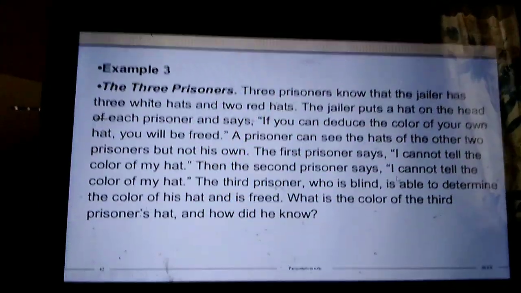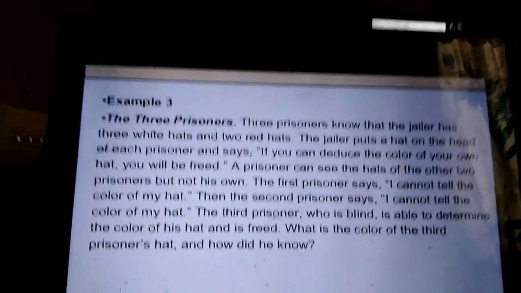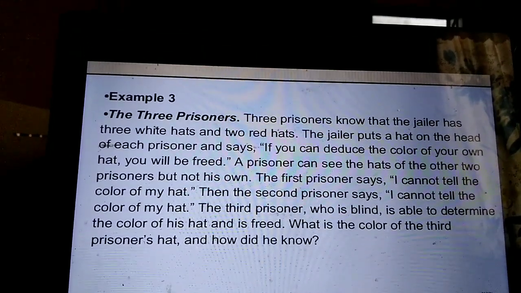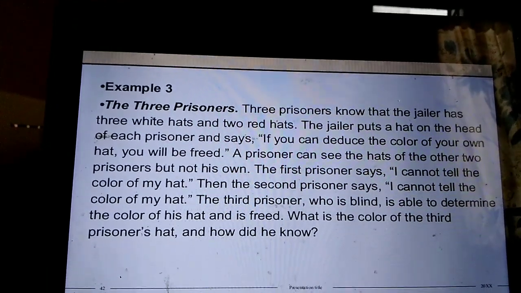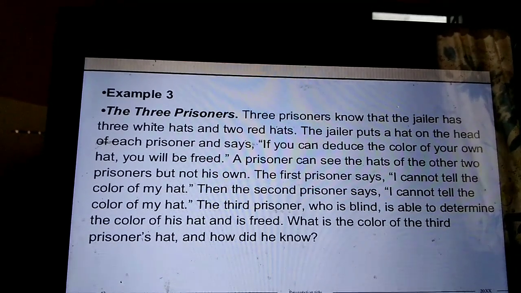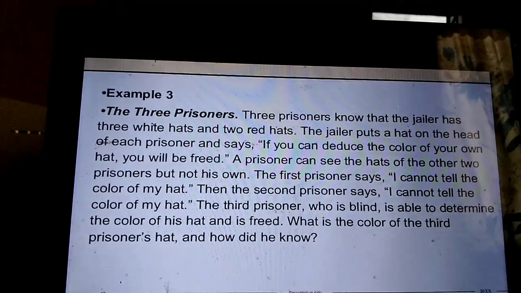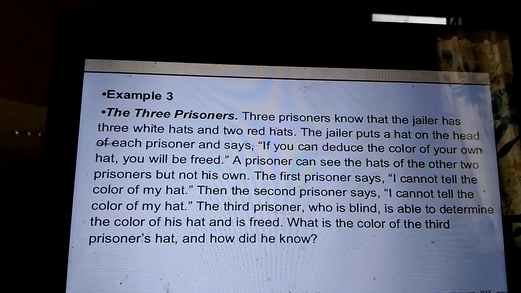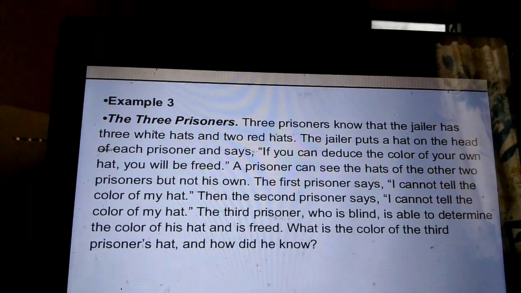So this is the example. The three prisoners know that the jailer has three white hats and two red hats. The jailer puts a hat on the head of each prisoner and says, if you can deduce the color of your own hat, you'll be freed. A prisoner can see the hats on the other two prisoners, but not his own hat.